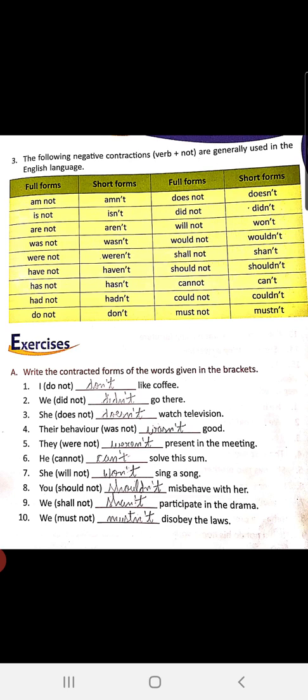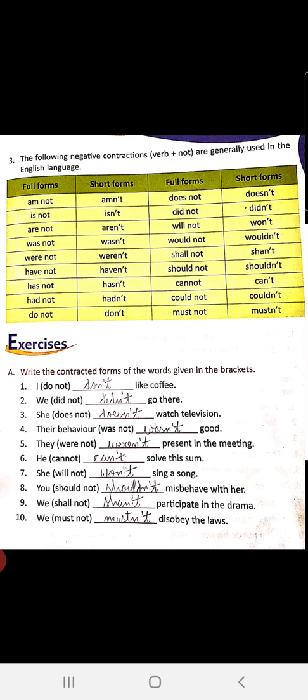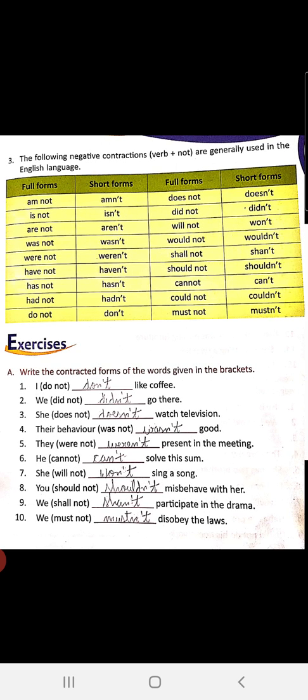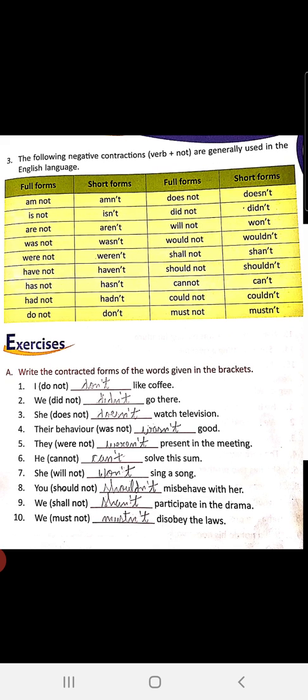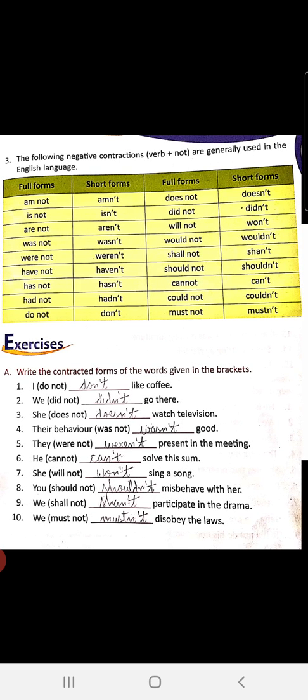Children, you will be able to understand it all the more better when you practice some exercises based on it. And you all know you need to revise English language every day. You need to practice it every day, just like you do in maths. So we will be discussing this in the class. We'll do the book exercises. I'll give you some extra exercises. We'll practice it, as practice makes a man perfect. More things are there in this topic, negative sentences, which we will see in our next class. For today, you need to learn and understand the contracted forms. Please practice, children. Watch the video again and again if you need to.